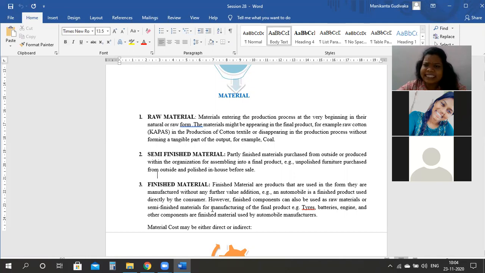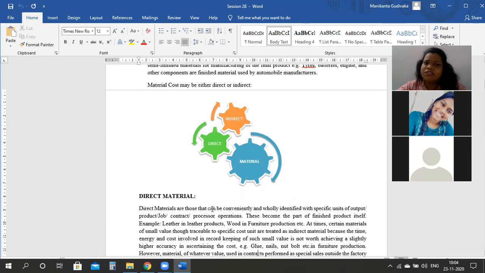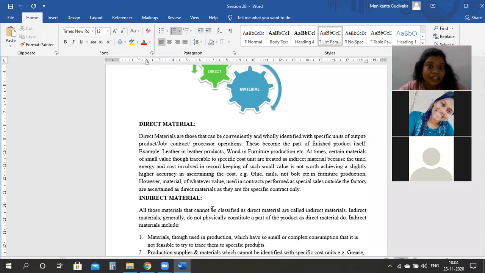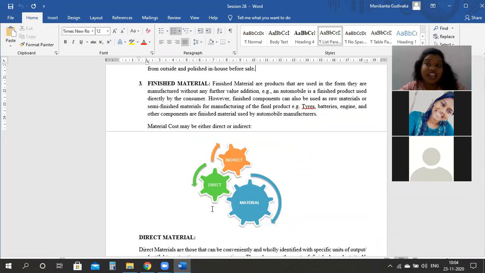Now, as we already saw from the very beginning, your elements of cost are subdivided into direct and indirect. Now you need to tell me the meaning of direct material and indirect material, because we have spoken about it while I was teaching you the cost accounting theory part, also the elements of cost in basic. Can someone tell me that?